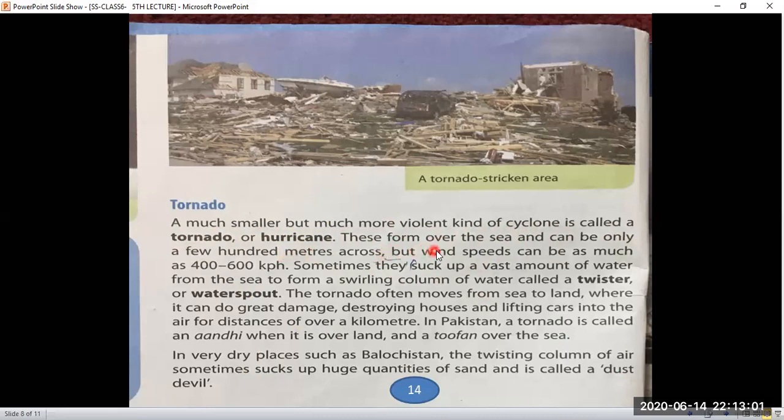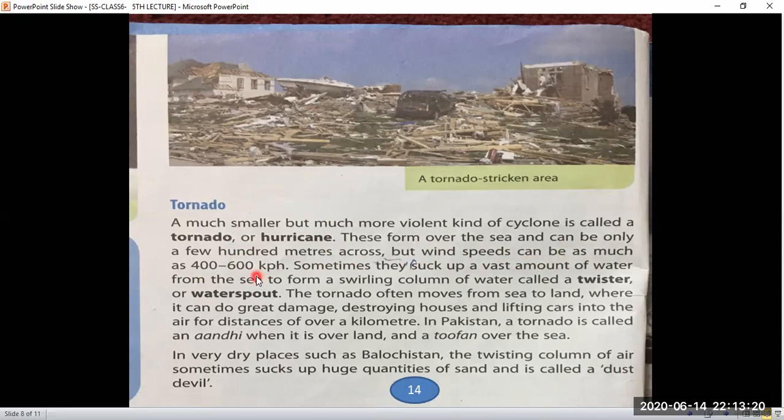These form over the sea. Tornadoes mostly form over the sea and can be only a few hundred meters across, but wind speed can be as much as 400 to 600 kilometers per hour.